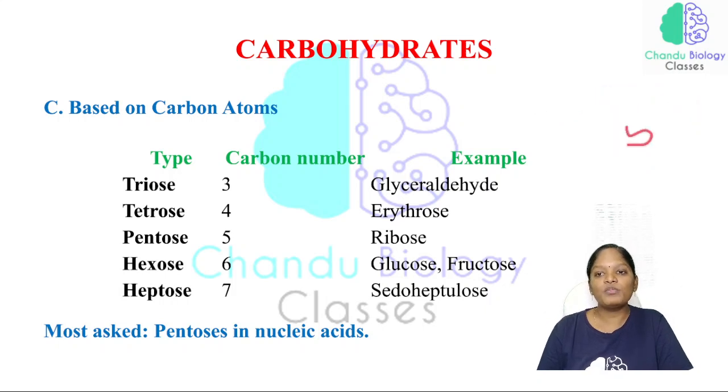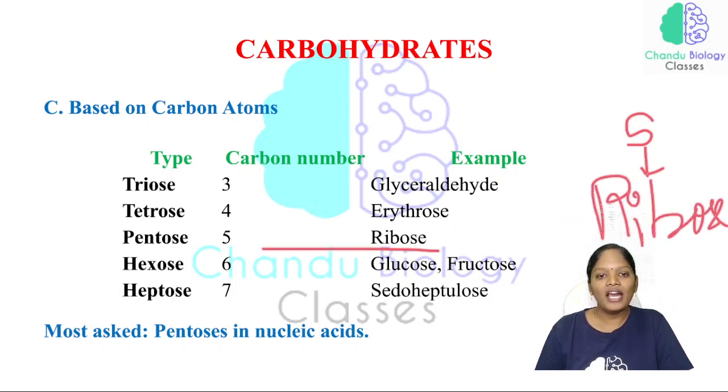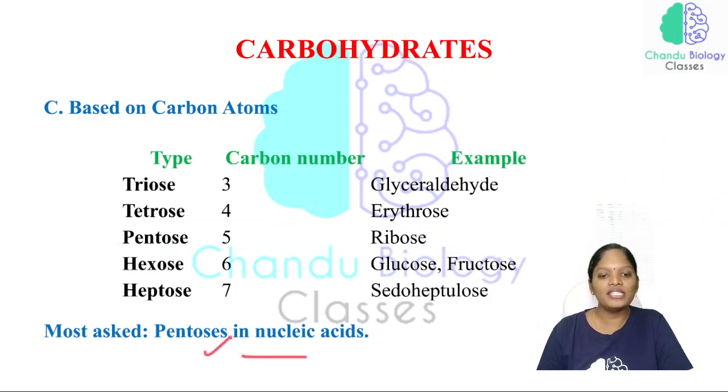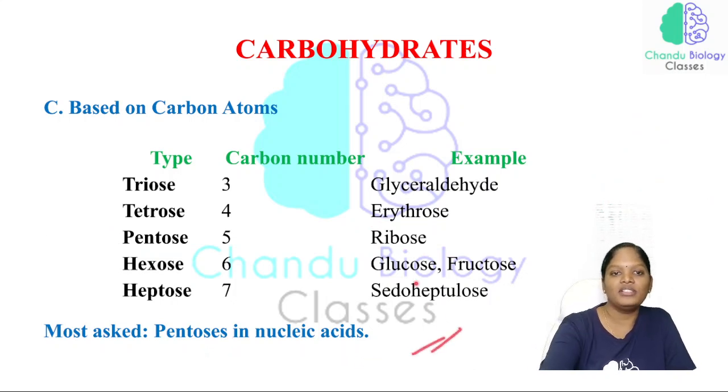The sugar which is present in the nucleotide of the nucleic acid is the ribose sugar. And the ribose is coming under the 5 carbon category, and we are calling them a pentose. So that is why pentose is in the nucleic acid. So this can be expected in the examination.